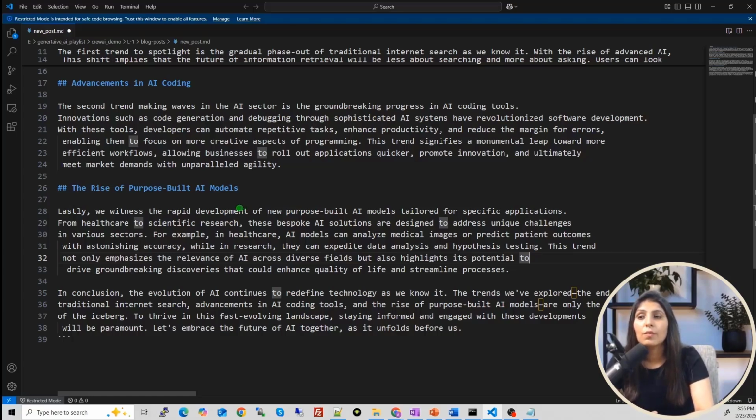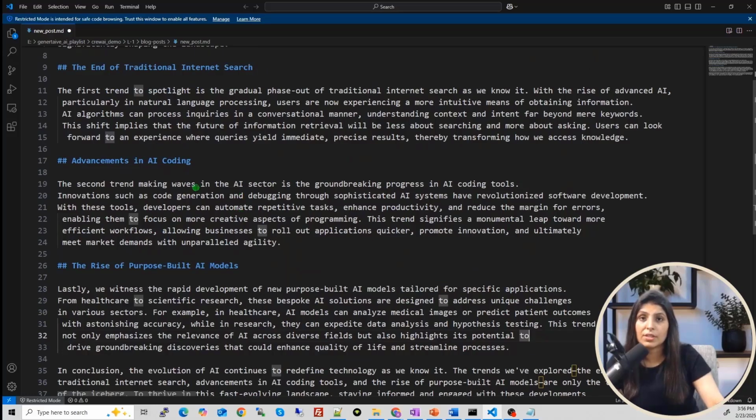See, within few minutes only we have a blog post ready, and here everything is done by AI agents. It searched the internet, it collected data from various sources, then it stored that data in a database. Then from that database, it read everything, and then it created a blog post for us. So guys, this is how you can use Crew AI.